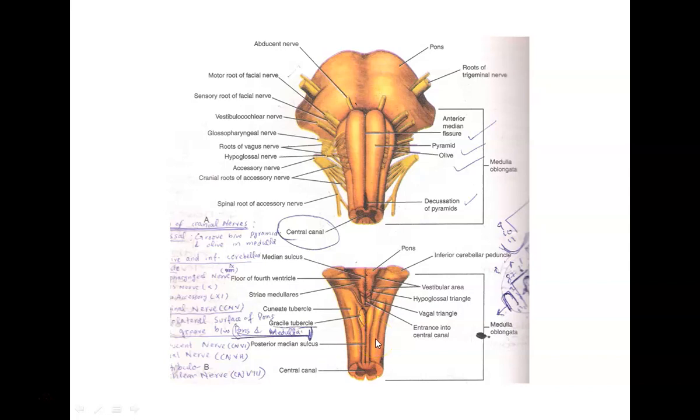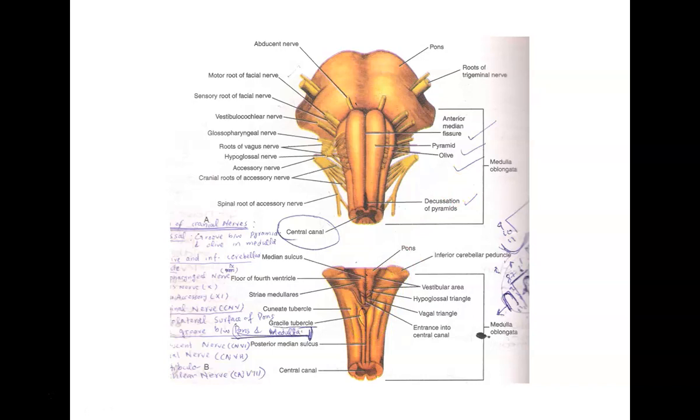If we move above, the cavity of this part of the medulla oblongata is the central canal of the spinal cord, or we can simply say that it is the extension of the central canal of the spinal cord. And above we have got the fourth ventricle.